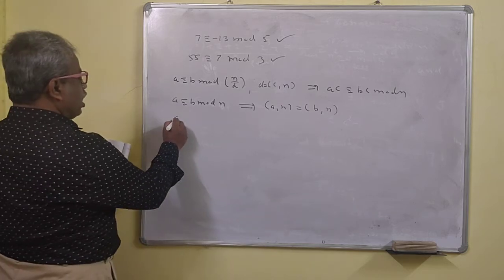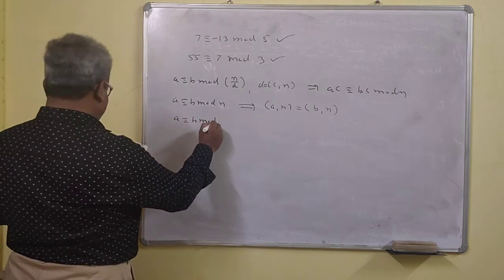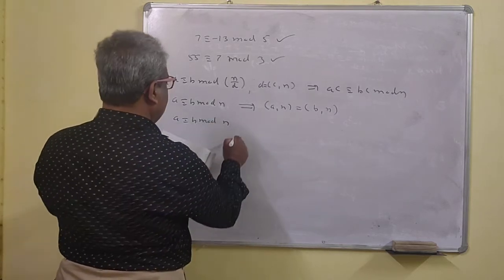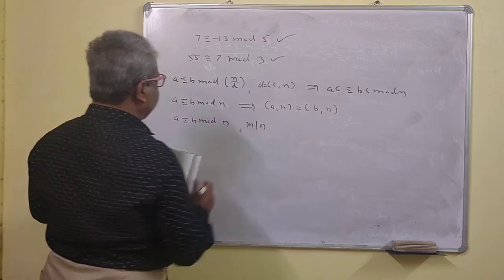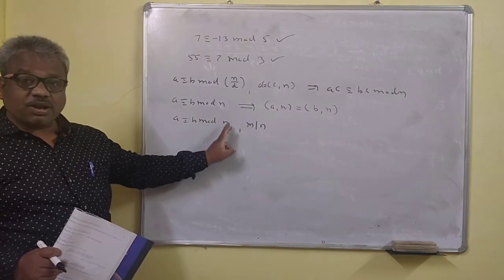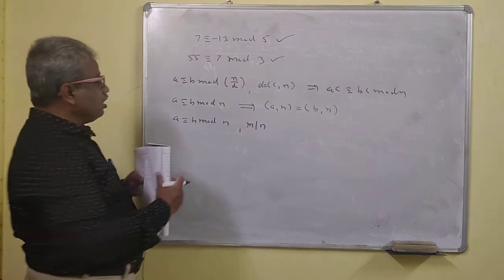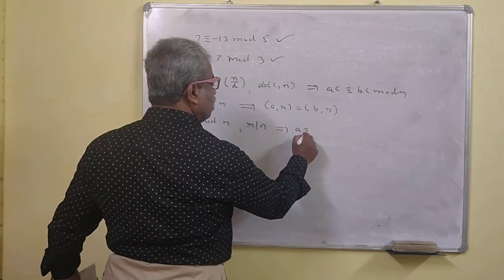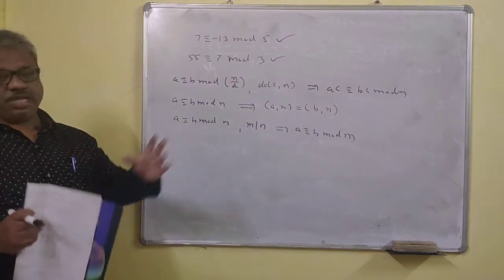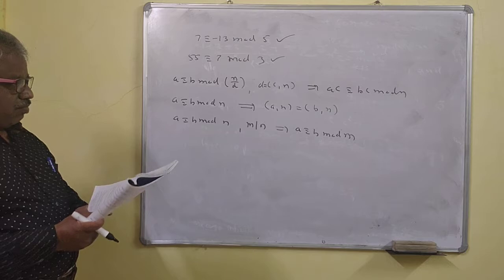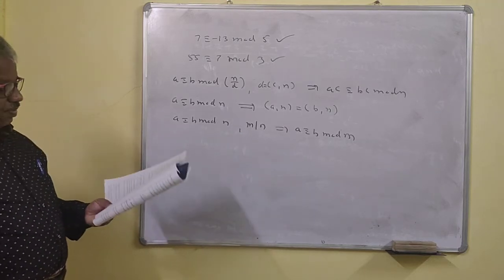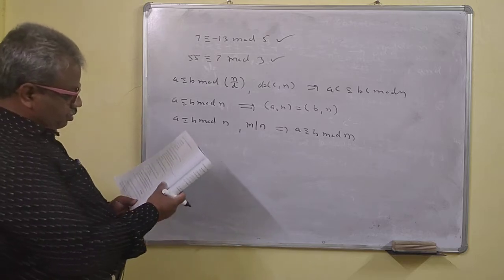If a is congruent to b mod n, and m divides n, that means m is a divisor of n, then you can replace n by m also, because m is a divisor of n. So then you can write this.